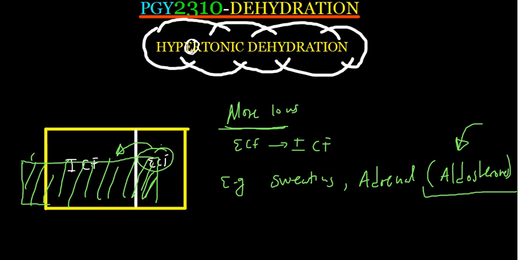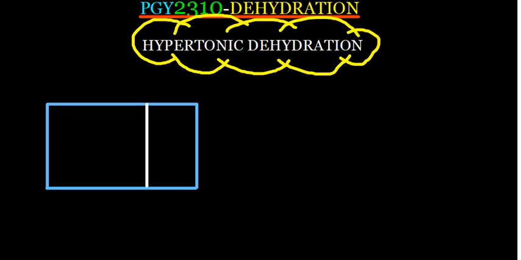So this is what gets to happen when I'm talking about hypotonic dehydration. Water is going to move from ECF to the inside of the cells, and water's movement to the inside of the cells will make the cells expand, right? And the last type of dehydration is hypertonic.